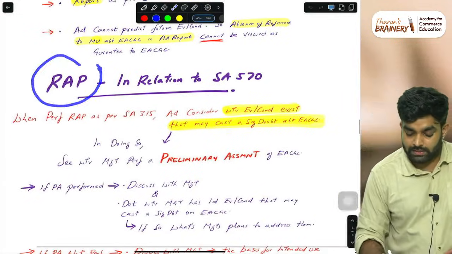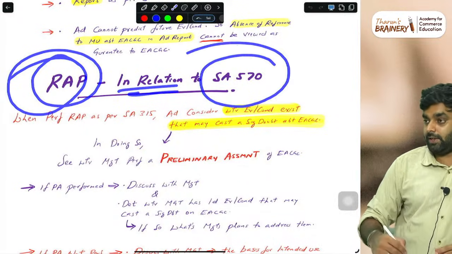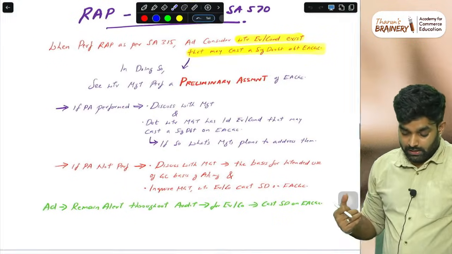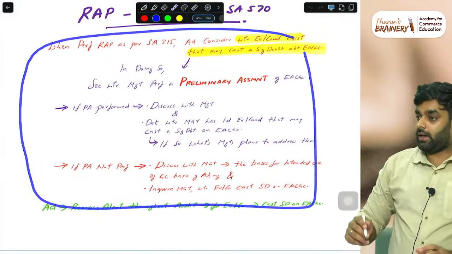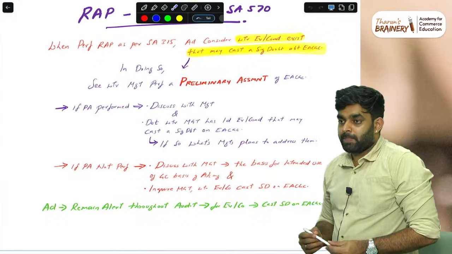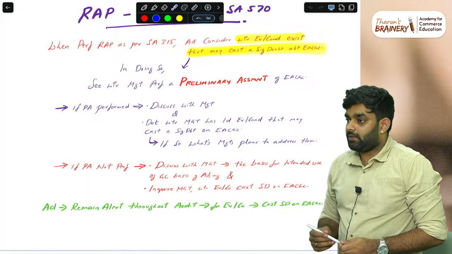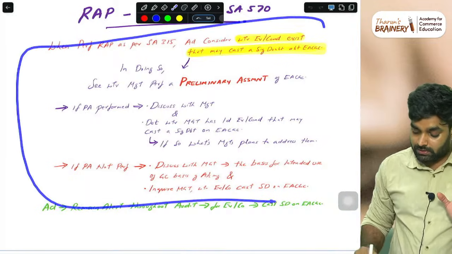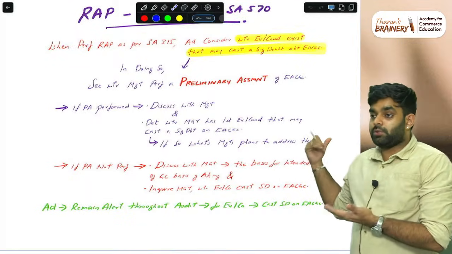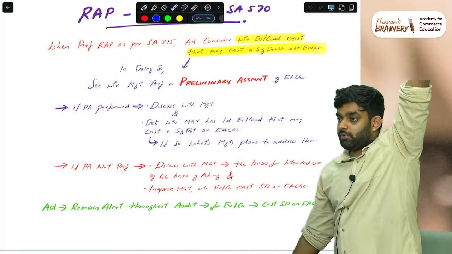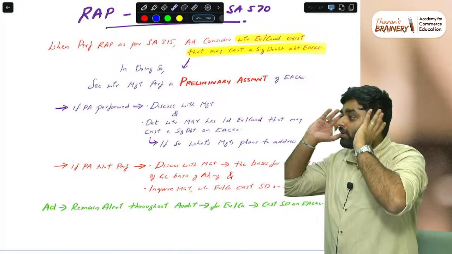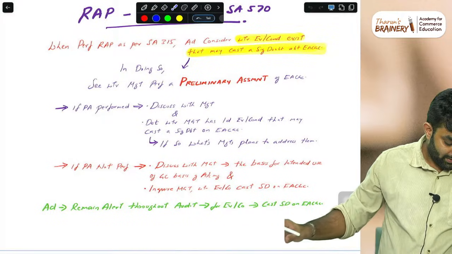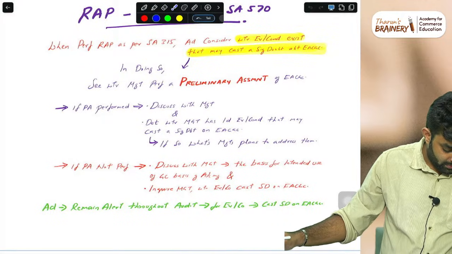Then, what are the risk assessment procedures in relation to SA 570? How will we identify the risks? I think this is not there in the normal final books, but if your material has it, you can check it. If not, you have to study this, because I will show you when 570 questions come. You need to have some content in your mind to write. Keep that in mind.